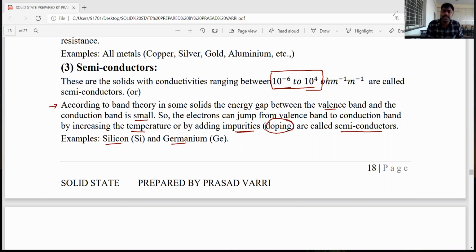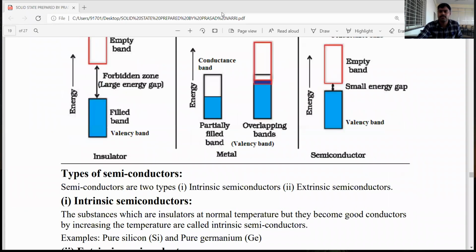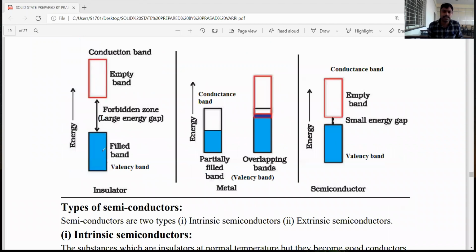Okay, dear students, just observe this graph. Insulators: according to band theory, this is the valency band and this is the conductance band. The energy gap between them is very high. That gap is also called the forbidden zone. That's why valence electrons cannot jump from the valency band to the conductance band. Such types of solids are called insulators.